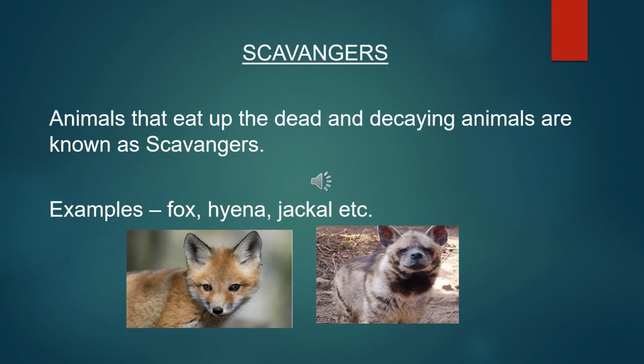The next is scavengers. Spellings: S-C, sca. A-V, av. A-N, an. G-E-R-S, gers. Scavengers. Now what are scavengers? Do you remember? Scavengers are those animals that eat up the dead and decaying animals. They are called scavengers. What are the examples? Fox, hyena, jackal, etc. All these are the animals which eat the dead and decaying animals. Therefore, they are called scavengers.